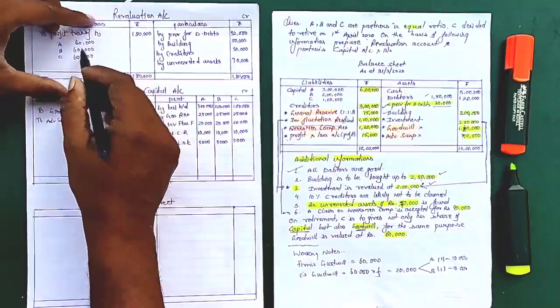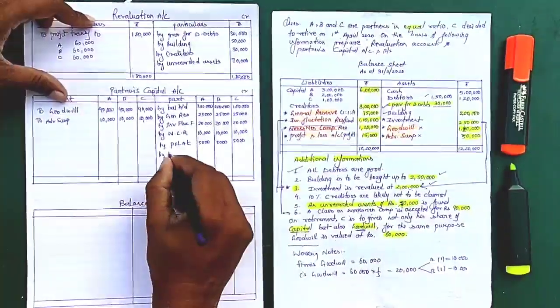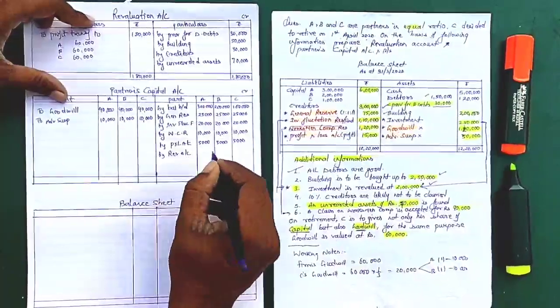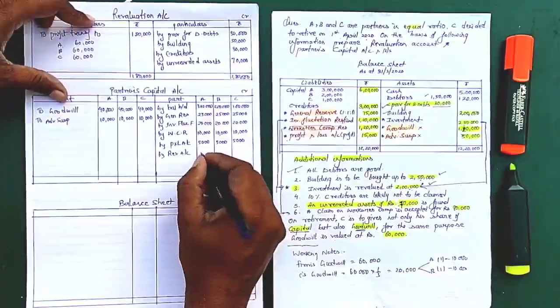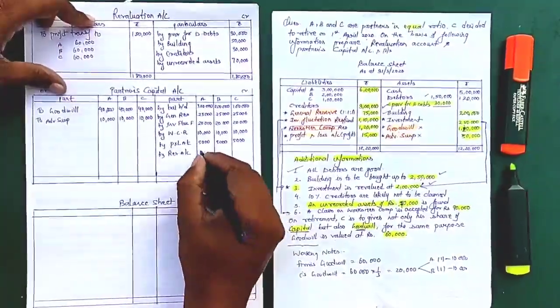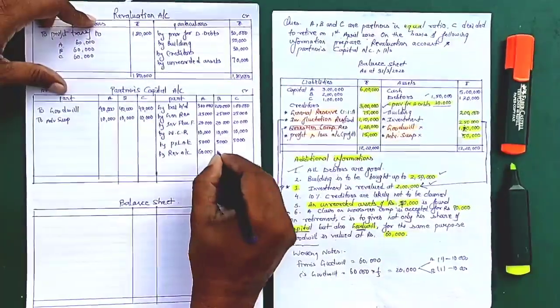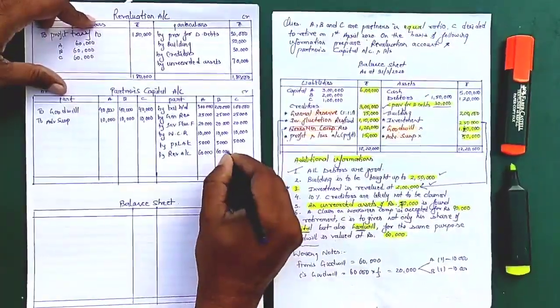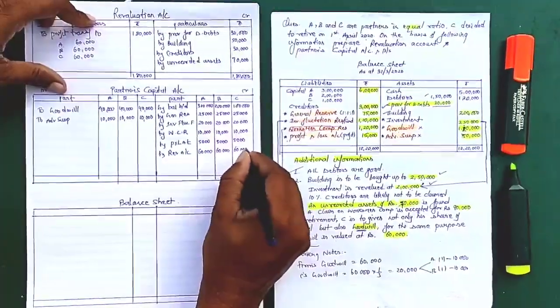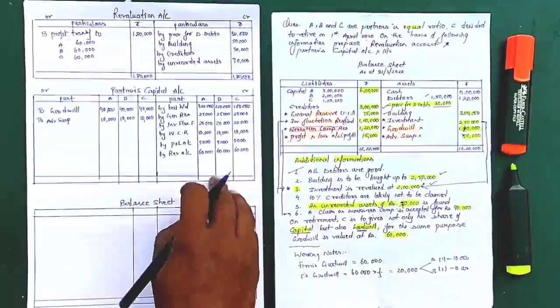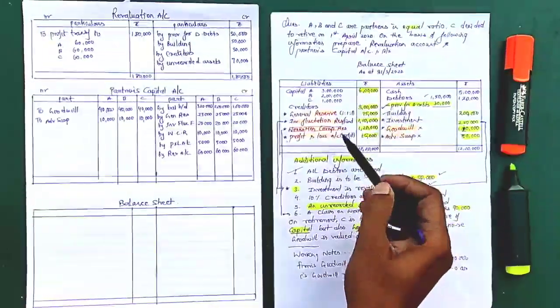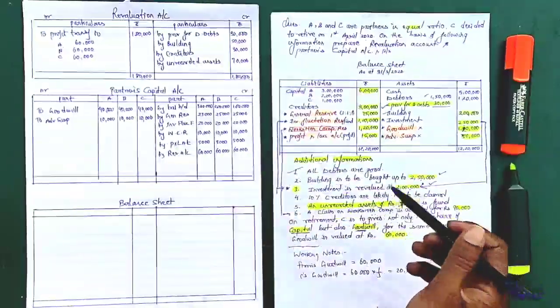So let us write this revaluation profit here. So I'll write by revaluation account, and this is actually 60,000 each. So this is 60,000, 60,000 and 60,000.